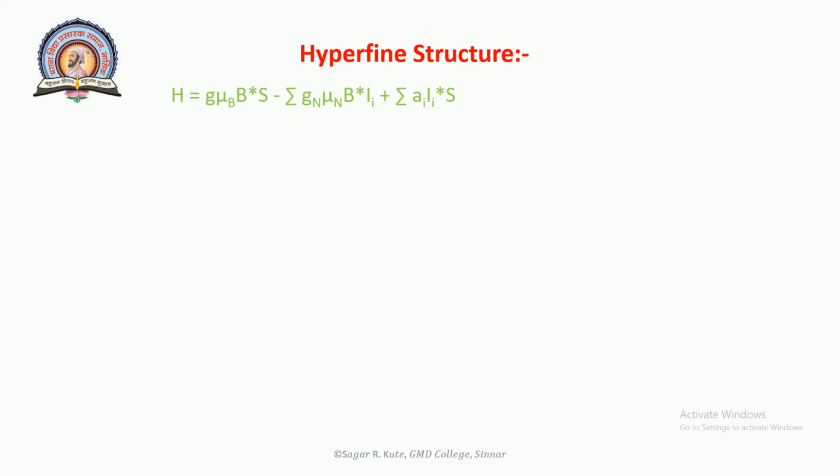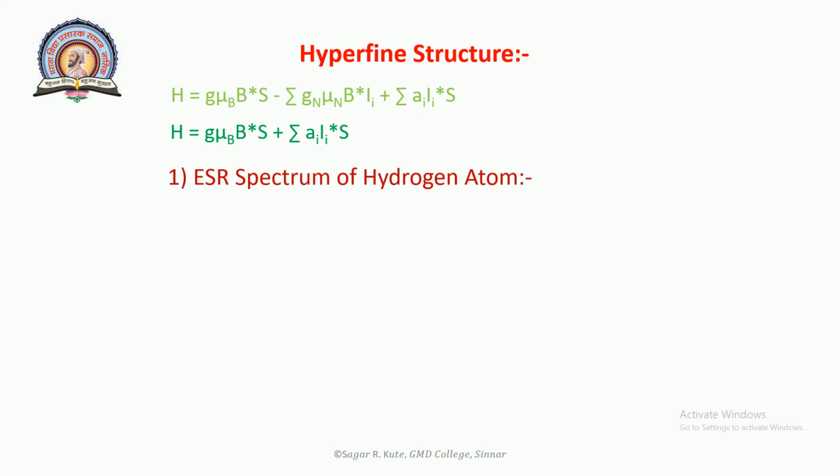The second term in this equation is approximately 2000 times smaller than the first term. Hence, in first approximation we get H = g μB B·S + Σ A I·S. As an example of this Hamiltonian, we shall consider the ESR spectrum of the hydrogen atom. First will be the ESR spectrum of the hydrogen atom. For the hydrogen atom in the ground state, the total Hamiltonian has a simple form given by the equation,